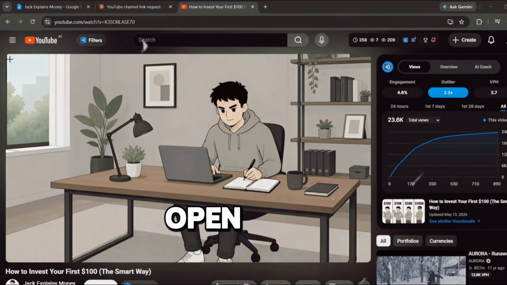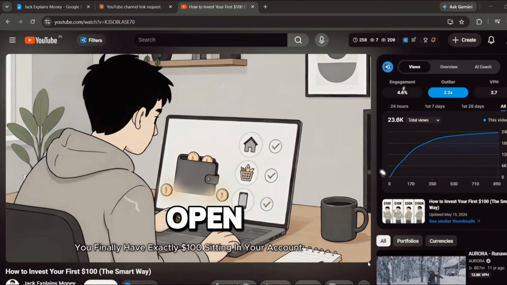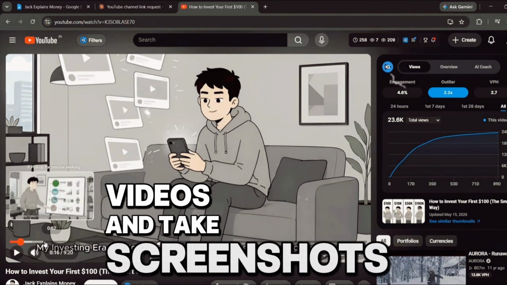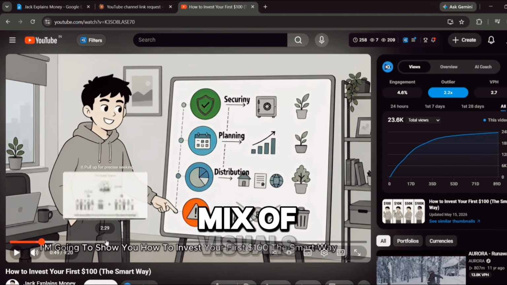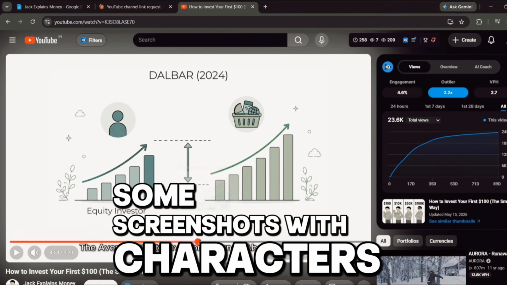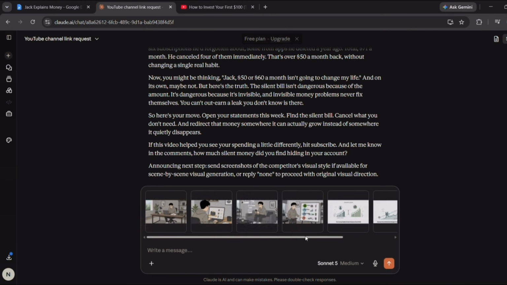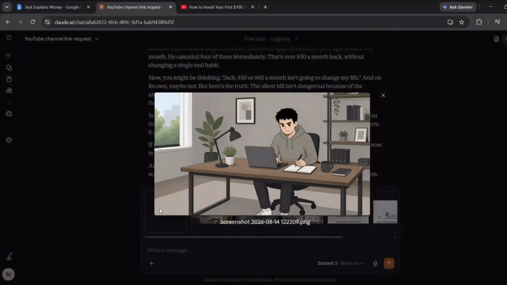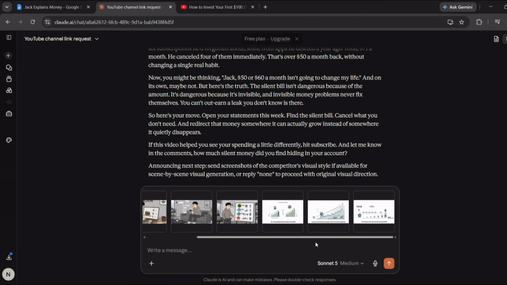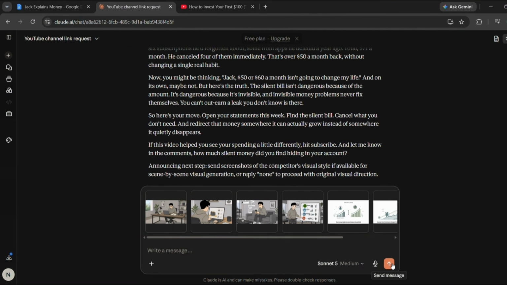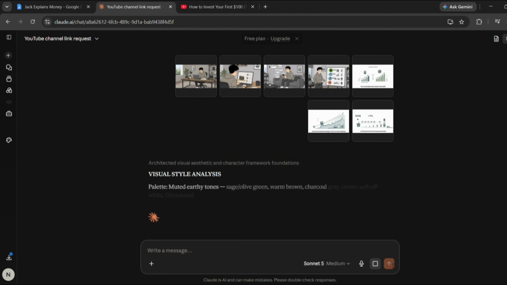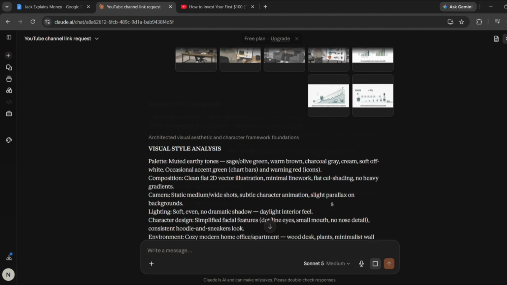To do this, open the Jack Explain Money channel, open some of its videos, and take screenshots. Try to include a mix of visuals, some screenshots with characters and some with normal images. Then come back to Claude and upload all of those screenshots. As you can see, I've also taken all these screenshots here. After that, press enter. Claude will then analyze all the screenshots and break down the visual style, giving you all the important details.